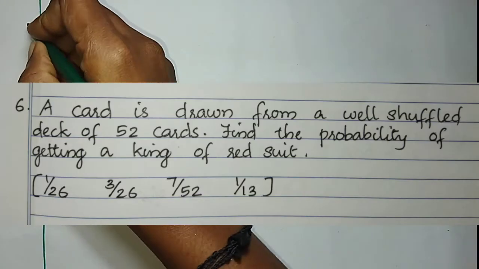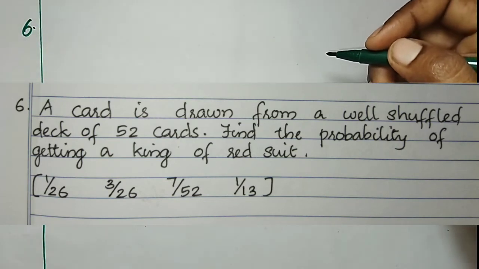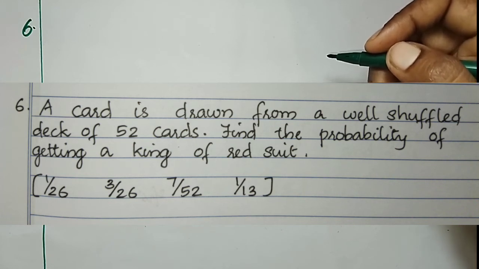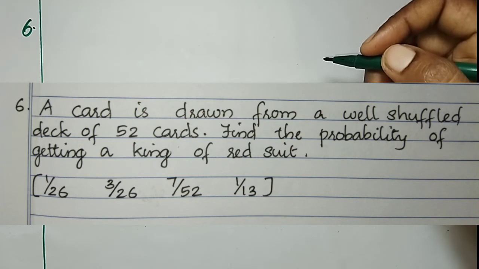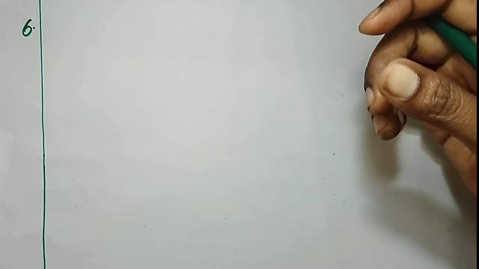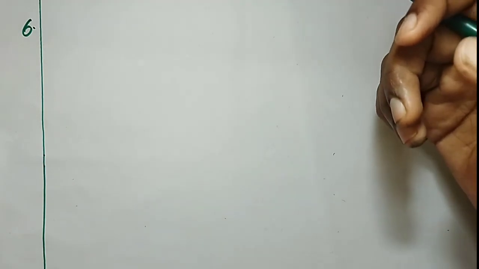Question number 6. A card is drawn from a well-shuffled deck of 52 cards. Find the probability of getting a king of red suit. We know that in a deck of cards, 52 cards will be there. Out of these, 26 black cards and 26 red cards. In a set of red cards, 13 cards will be there. Similarly, in a black set also, 13 cards will be there.